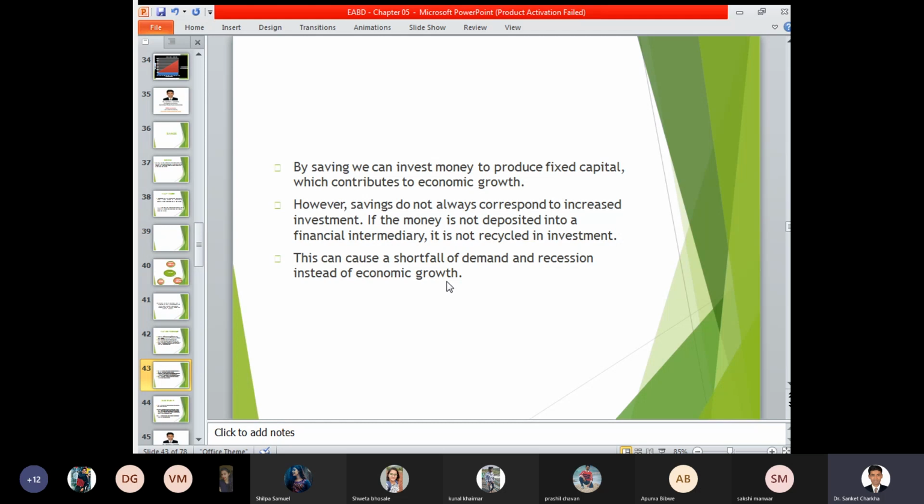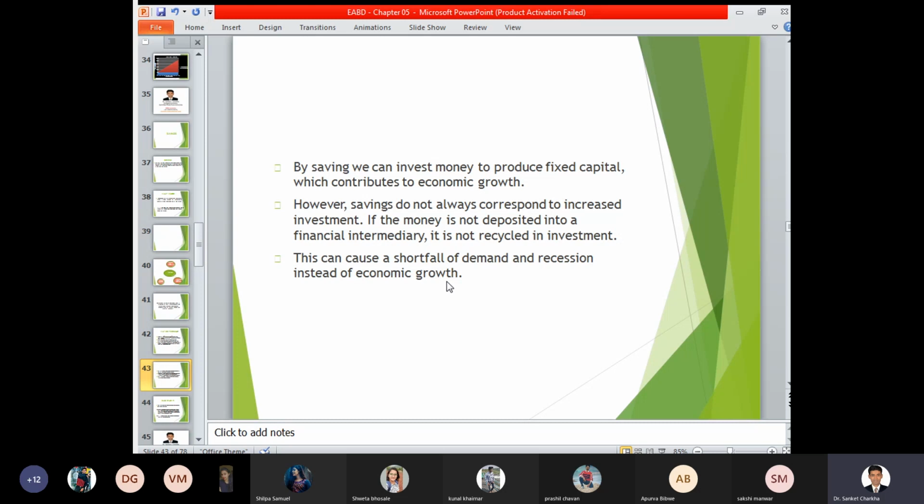So here, this is the drawback, wherein if the money or the economy is not in circulation, if the people are not spending a certain sum of money, then accordingly there is a shortfall of demand. That is, if the customers are not going to shop, if they are not purchasing, then there cannot be demand. So if there is no demand, what happens? The price starts increasing.